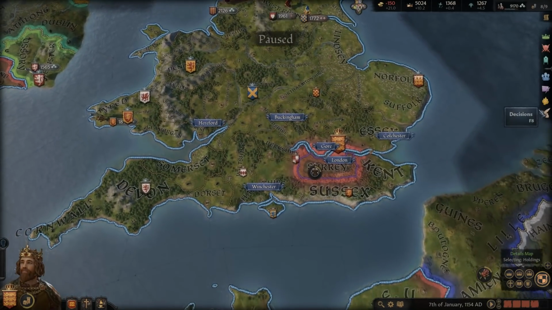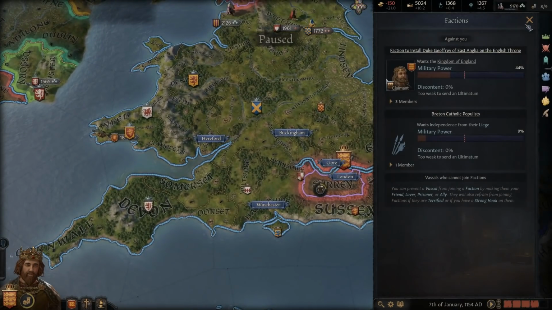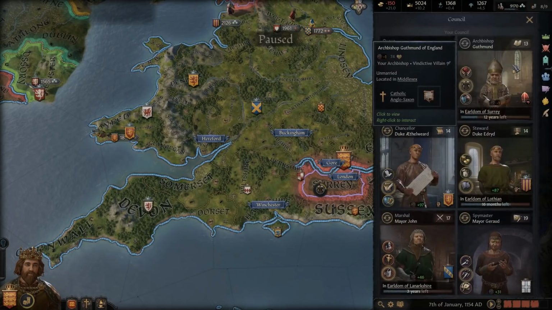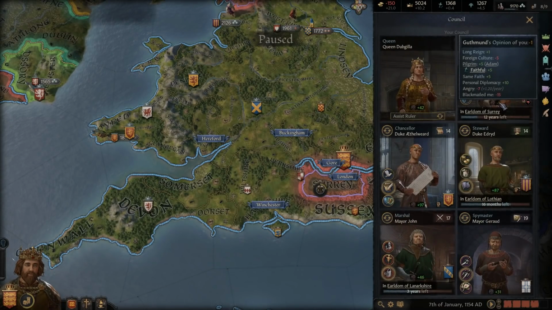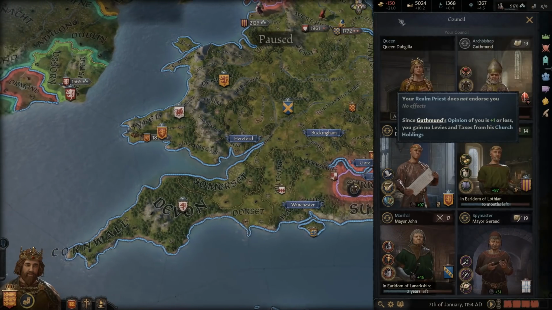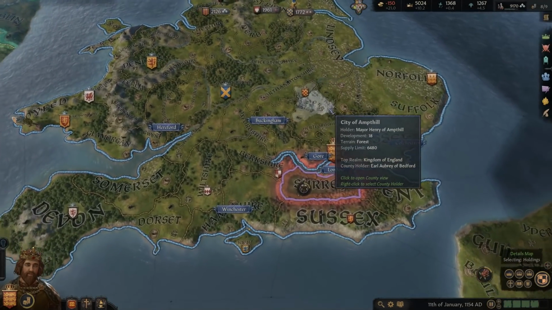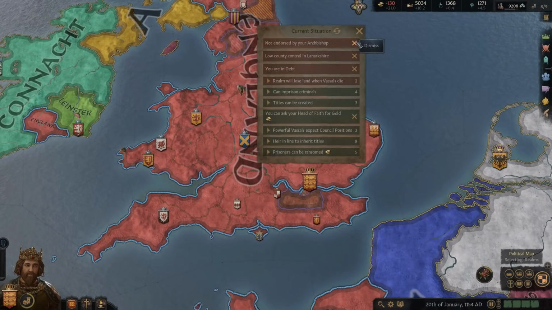And looks like we have another faction created against us. Apparently they don't like that we went on a pilgrimage. And then we have, let's take a look. Do we have him up? Yeah, almost, -1. We're almost there. So that should just naturally happen in about, I don't know, maybe a year or two. We'll get into the positive as we lose the anger. He stops being so angry with us. That will be helping out quite a bit, guys. That's a lot of money and a lot of levies. So yeah, that'd be really nice that we get that.